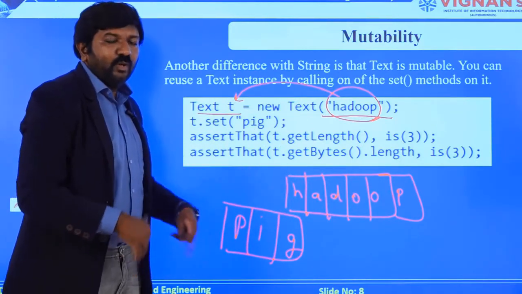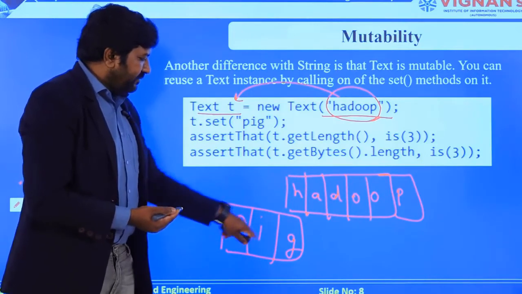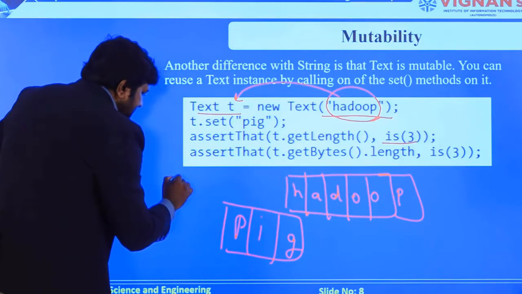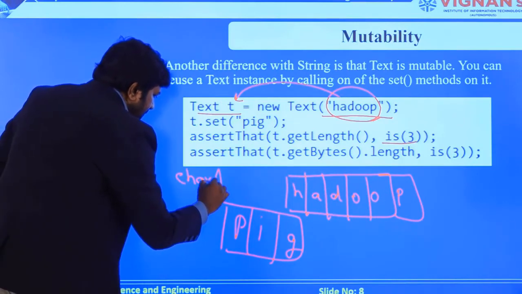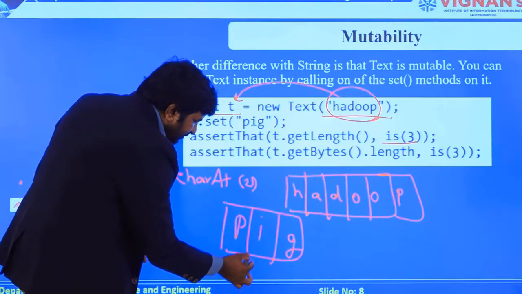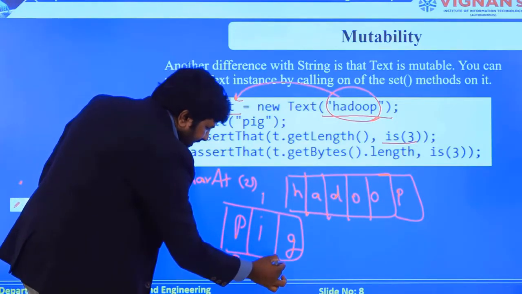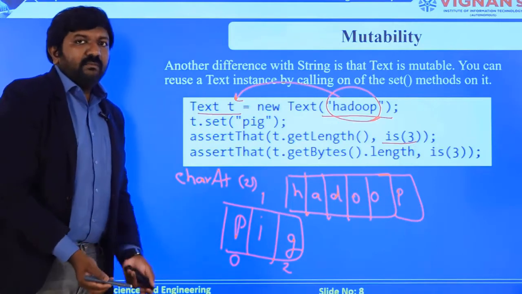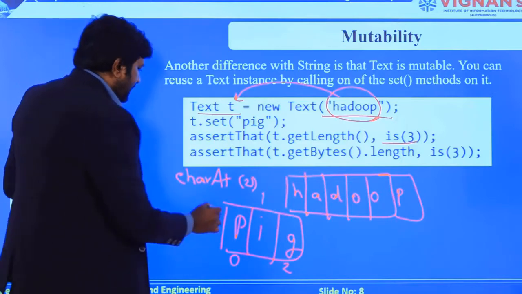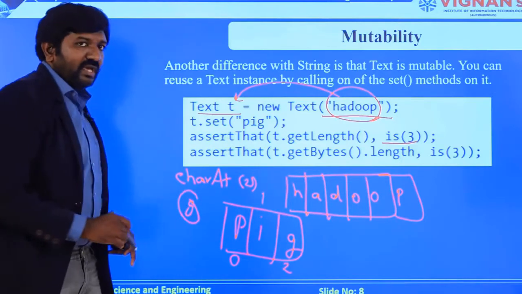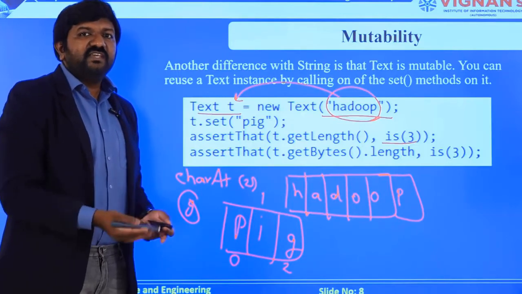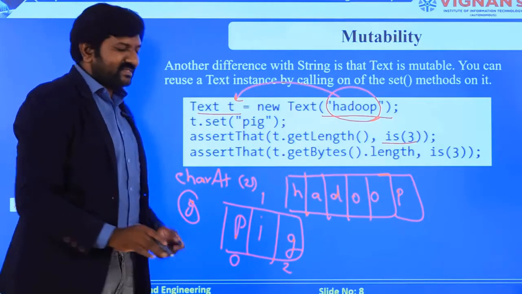Now if you want to find out the value of the array, then you need to get the length of it, or you can easily find out what specific character is available at location number 2. Here you can see that in location 0 I have P, in location 1 I have I, in location 2 I have G. If I am retrieving the value which is available at location 2, then I will get my value as G. So you can easily write a program with the help of all these notations and features that are available with text writables.